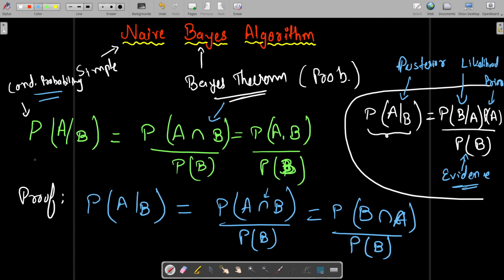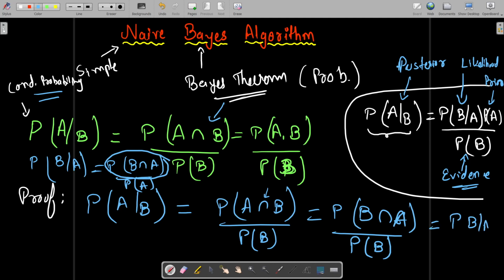Now from this definition of conditional probability, if I interchange A and B in this equation, I'll have the probability of B given A will be the probability of B intersection A divided by the probability of A. So I'll use this B intersection A over here. It is nothing but the probability of B given A into the probability of A, divided by the probability of B, and this is what our Bayes theorem says. So this is the basic proof of Bayes theorem, and now we'll see how it is used in naive Bayes.